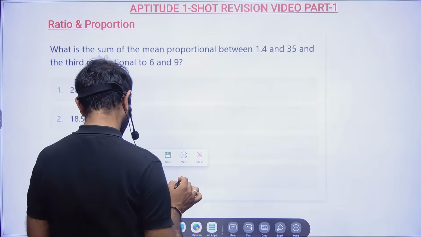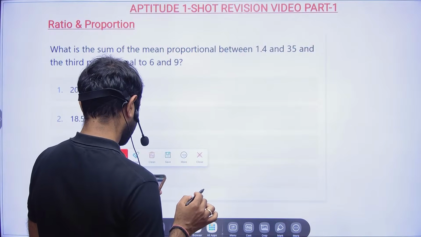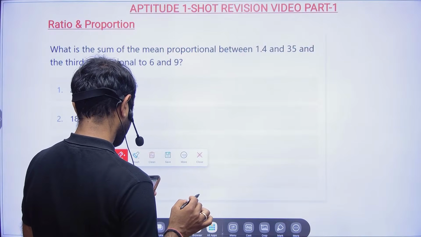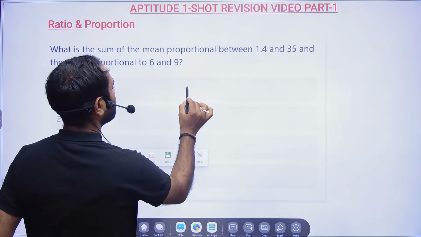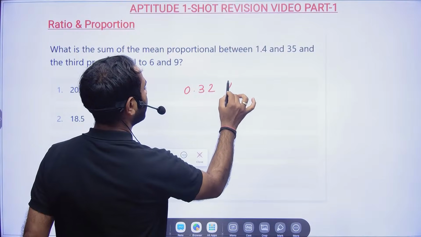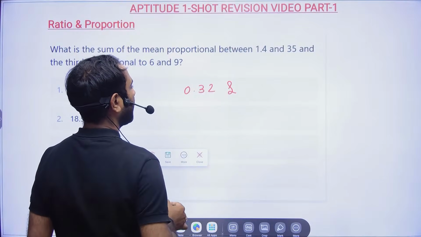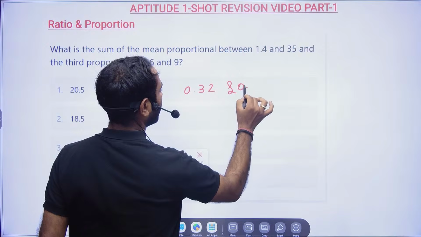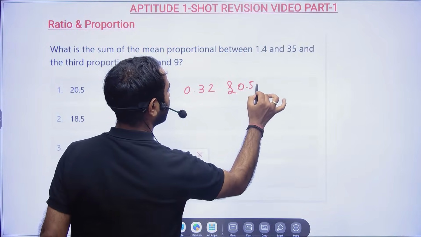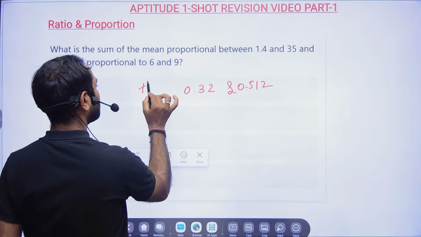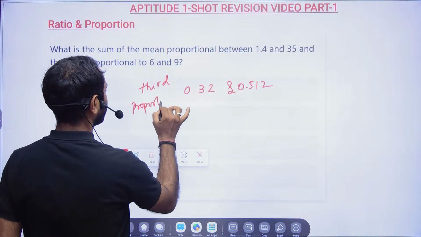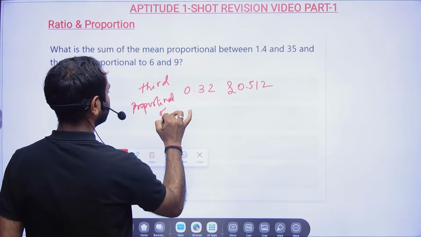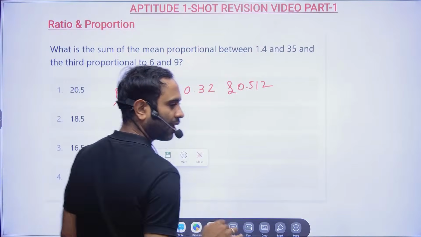I'm just giving you one question, just a minute. So let me see. Okay, so find the third proportional for 0.32 and 0.512. So tell me the third proportional of this. Tell me the answer.